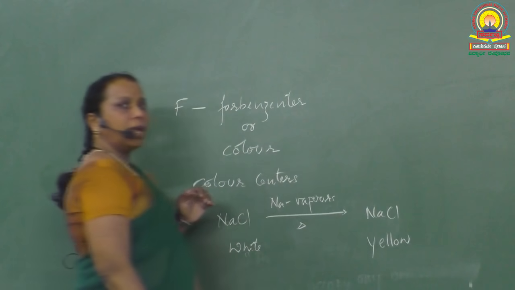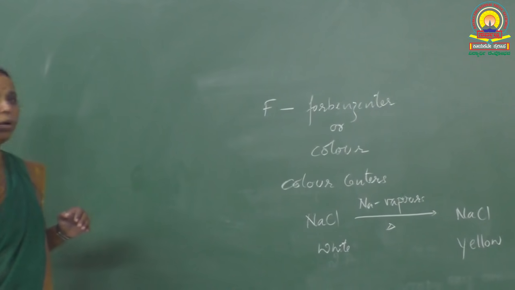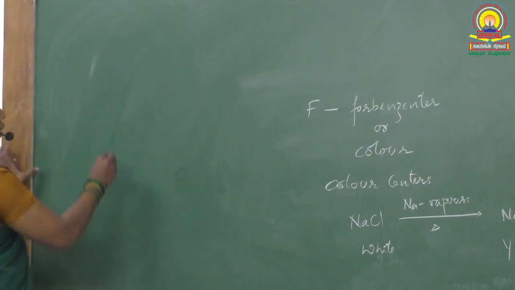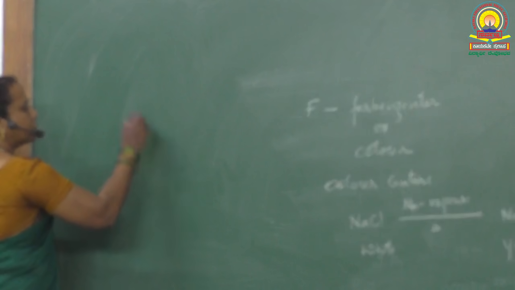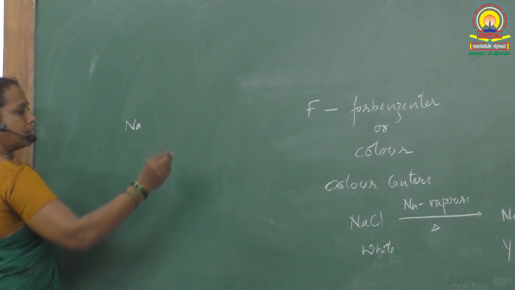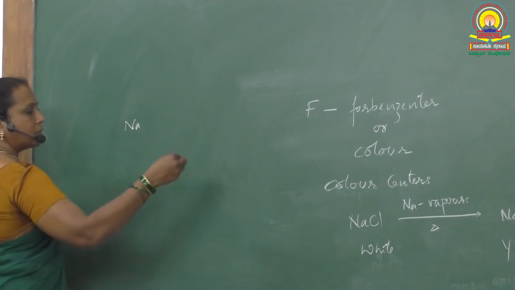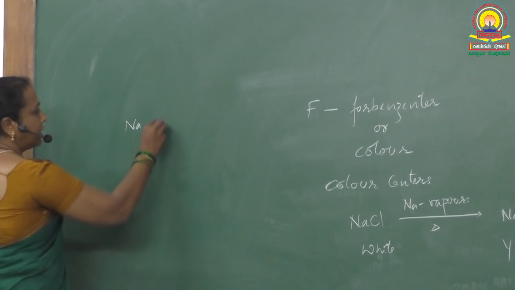So, why does this yellow color appear? Yellow color is because of occupation of free electrons. Free electrons occupy the anion vacancy.